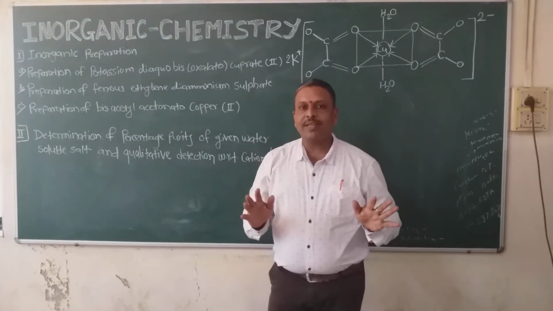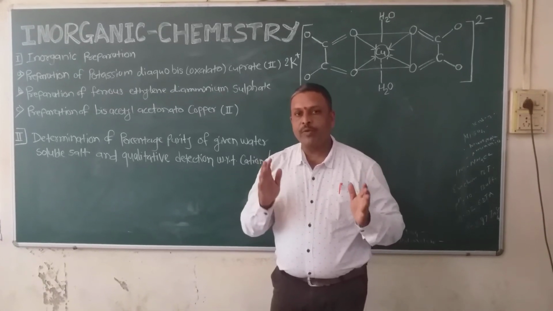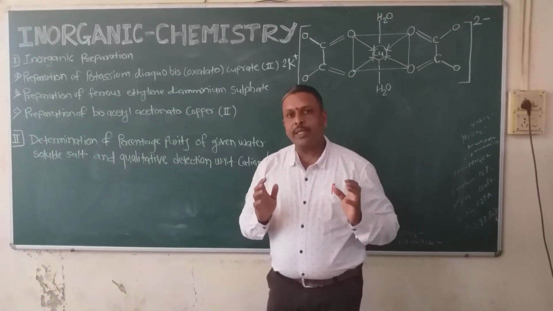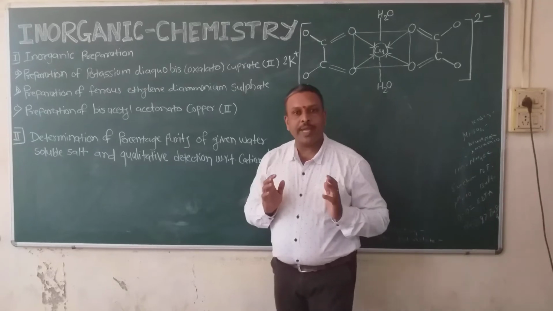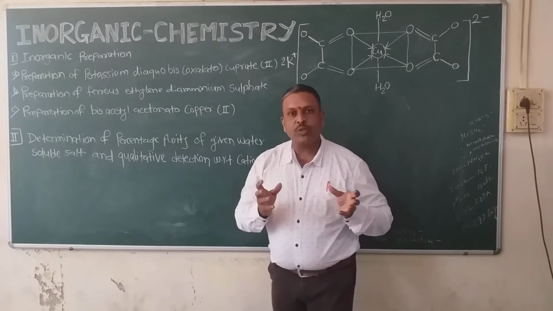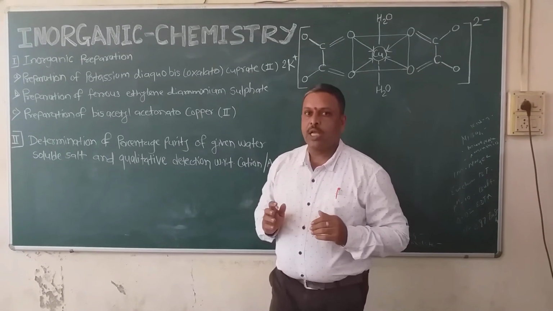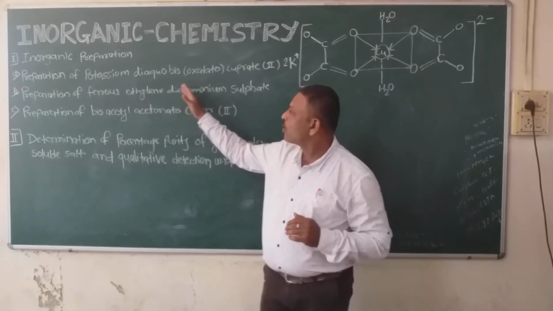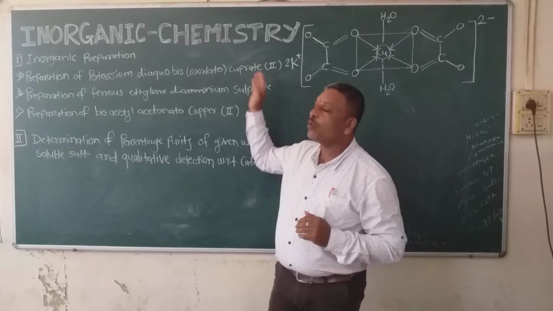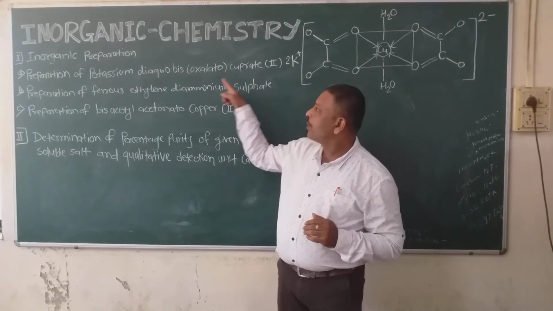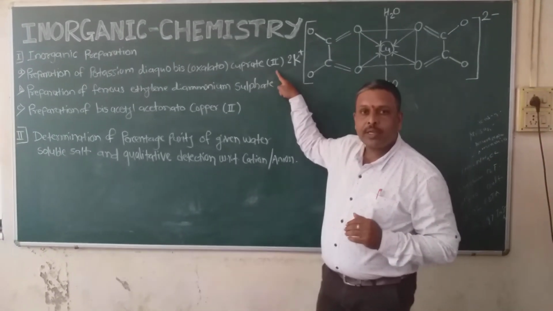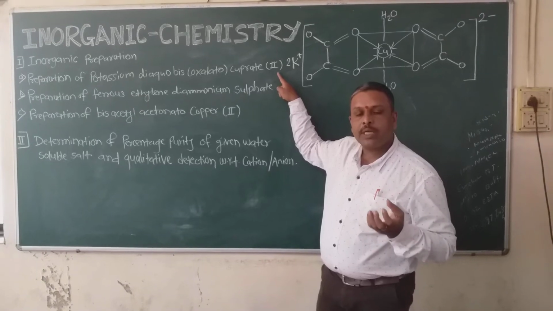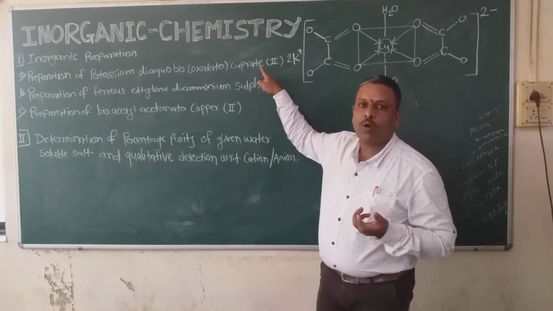The important factors are temperature and pressure. While doing the practical, you have to maintain the temperature and the pH, because only at a specific pH do the chemical reactions take place. Now which compound are we going to prepare first? That is potassium bis oxalato cuprate 2. Here you can see cuprate 2 I have written. The 2 is the oxidation state of the copper.